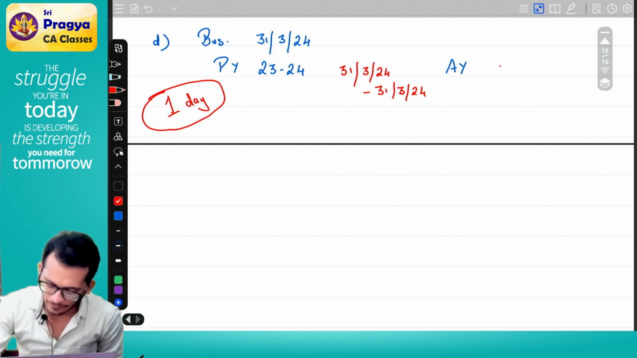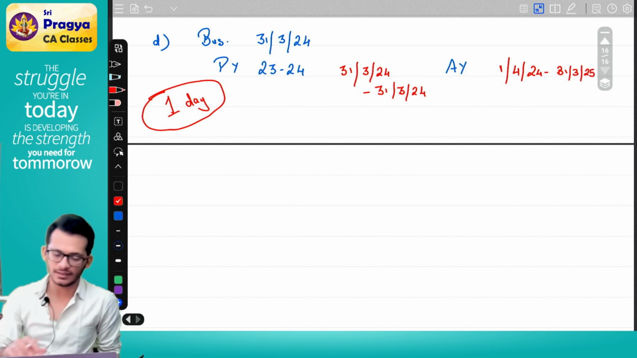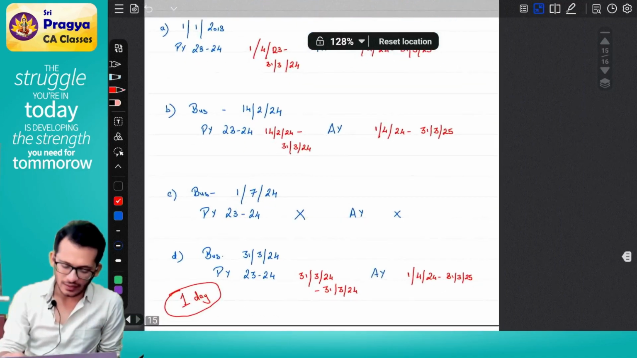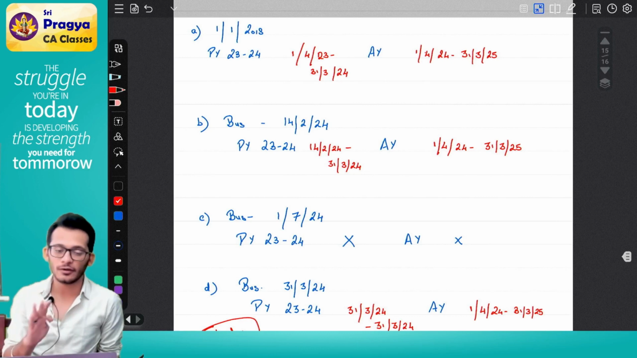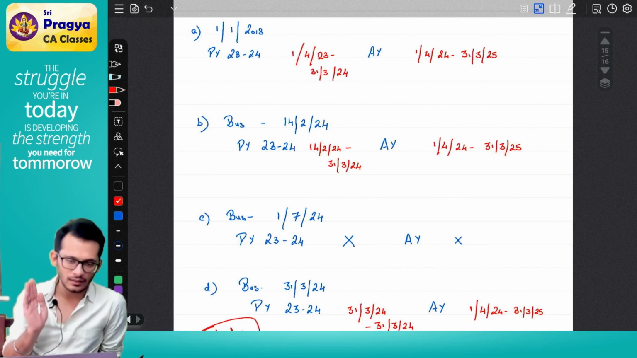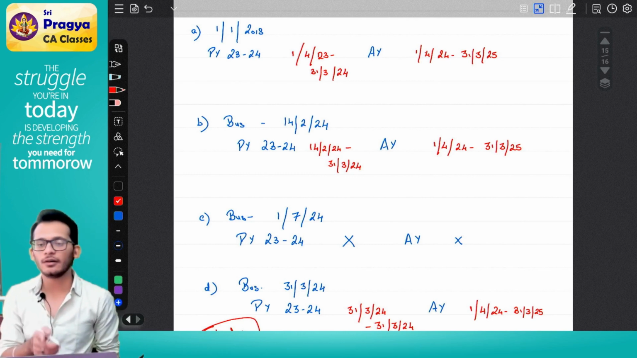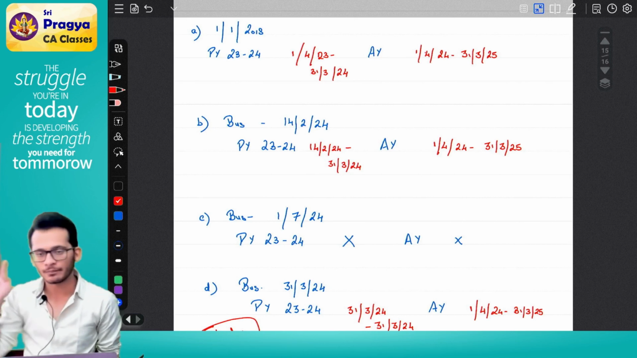Assessment year will be 1st April 24 to 31st March 25. If you notice in all the examples, the understanding which has come out very clearly is previous year may or may not be for 12 months, but assessment year will always be for 12 months. The only scenario where previous year may or may not be for 12 months is the scenario where the business is just now getting incorporated, or